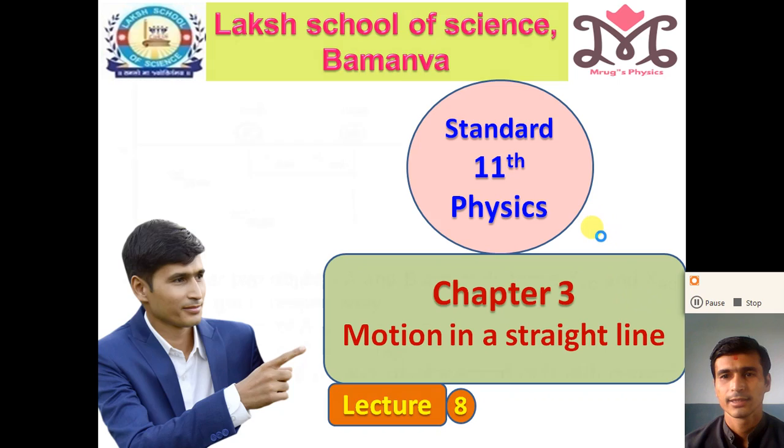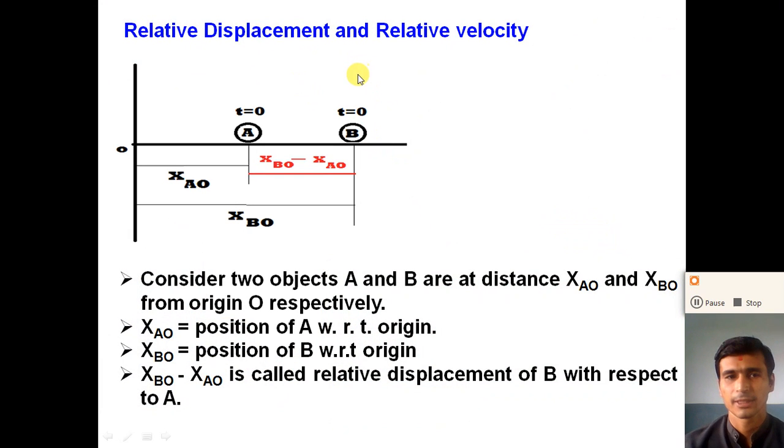So let us start. What do you mean by relative displacement? For that, consider two objects A and B, right? At the time t equal to 0, the object A is at a distance xAO from the origin, and object B is at a distance xBO from the origin, right? Here we measure the position of the object with respect to reference point O. So the reference point is the most important thing to understand about motion. If we change the reference point, the position of the object will change, right?